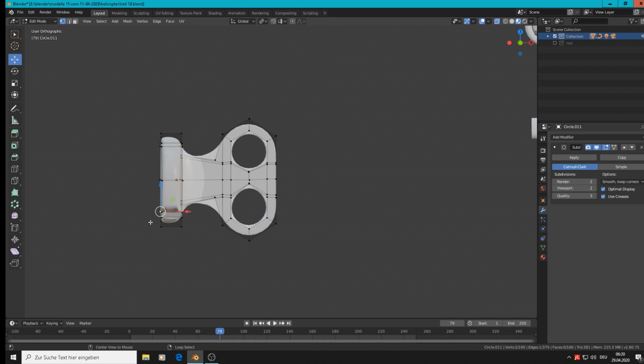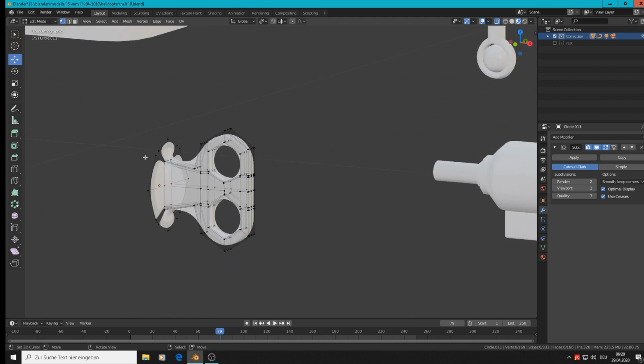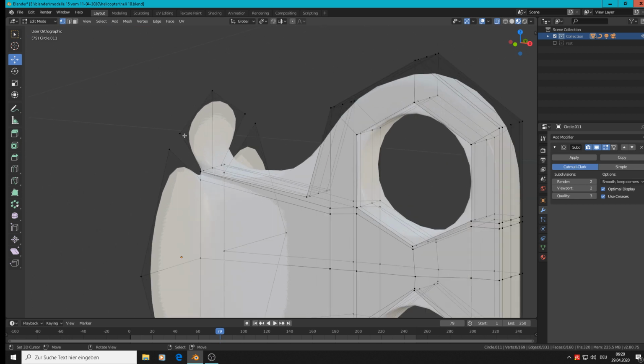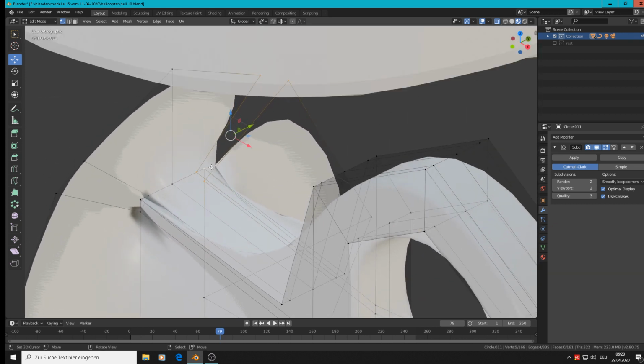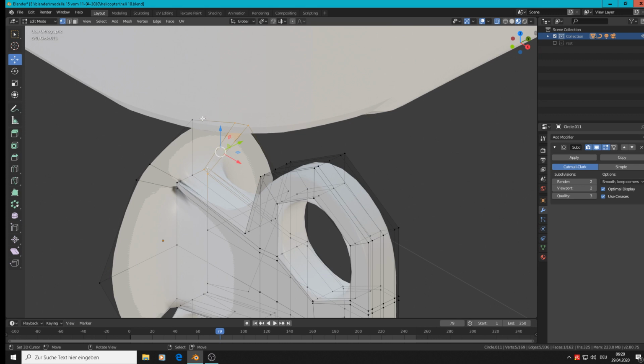Oh, make it simpler. I have no fun with that, so we simply close here these parts. So close that, and that. Let's look whether that is correct or not. That is correct.